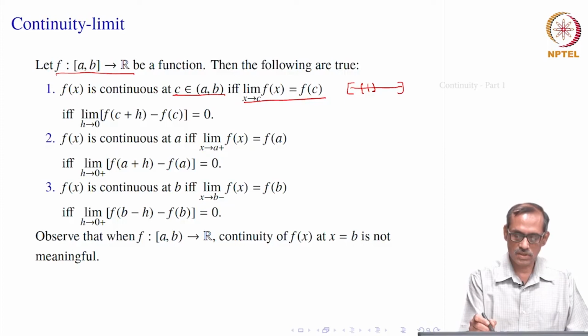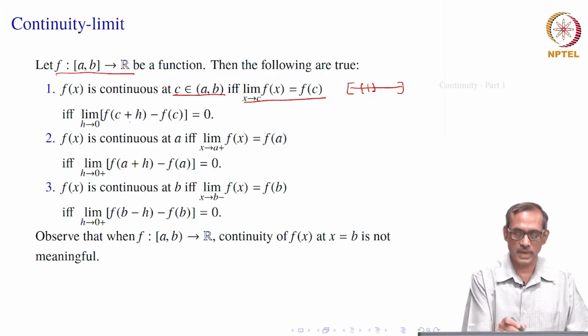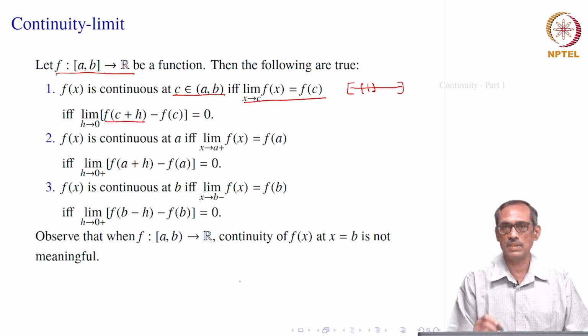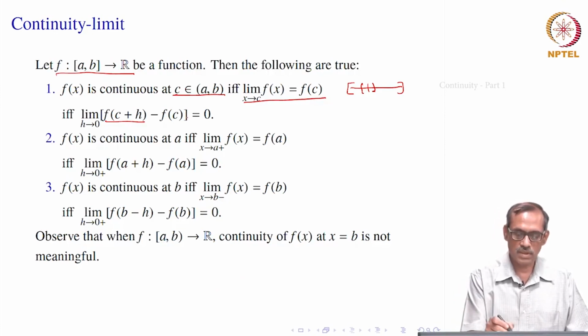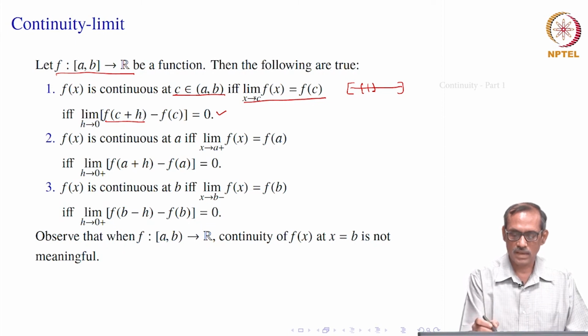Now, suppose I write x equal to c plus h, where h can be positive or negative, right, c plus h, c minus h will be on the other side. Then I can express the same limit as limit of f of c plus h minus f of c, where h goes to 0. It is really x minus c which is our h. So, sometimes this last one is helpful in solving some problems. We will see where. So, now you see that f x is continuous at c, an interior point of a b, if and only if limit h goes to 0 of f of c plus h minus f of c equals 0.